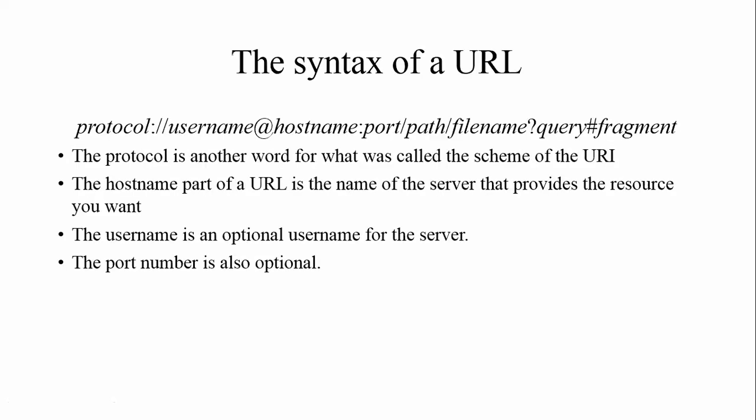Servers, and then the syntax of the URL: this protocol should be there, and next one is the port number. Also we can give the port number, domain, path, file name, queries. All this protocol is in other words called the scheme of the URL. Host name is the part of the URL, the name of the server that provides the resources you want. Username and password could be there. Port number is optional, but port number is useful to search in the fastest way.